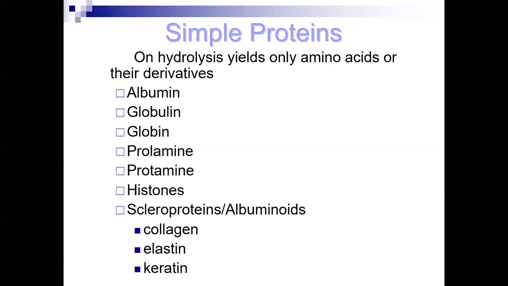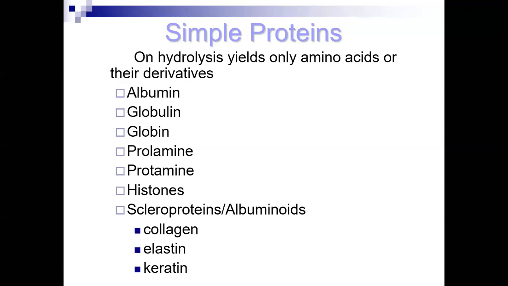Globulin, mainly different types of globulins are present which are responsible for the formation of the different types of immunoglobulin. Mainly gamma globulin is responsible for the immunity. Also, different types of immunoglobulins are present in our body. That we will discuss again when we discuss the plasma proteins. So globin is present in combination with the hemoglobin.